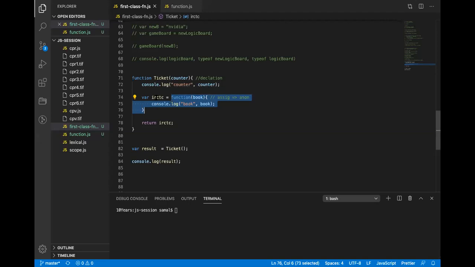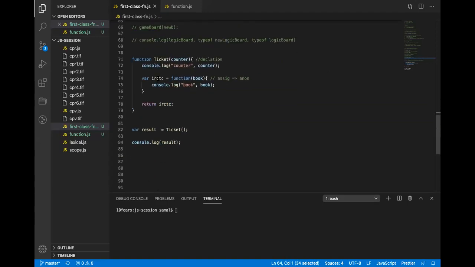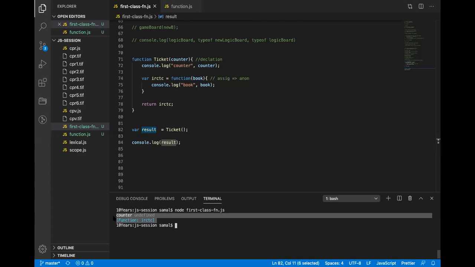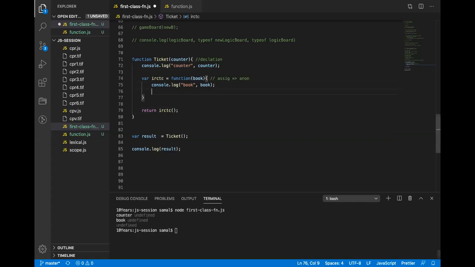Because this function is referred to by IRCTC, IRCTC is returning the result, exactly the same as the one I showed you, game board equals logic board. So IRCTC is being assigned to result, and result will then print this. If I do this now, what will be the output? Undefined, right? Now let me do this.